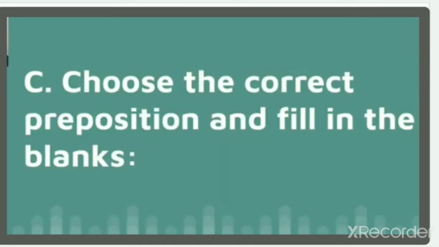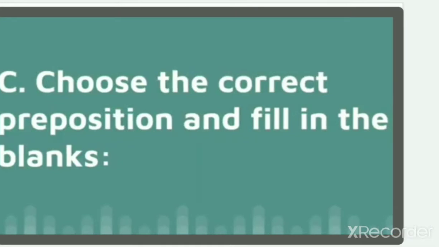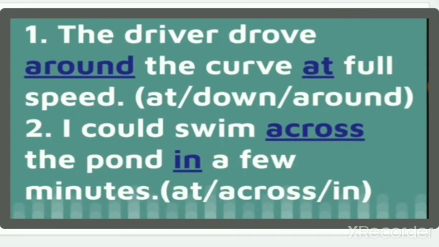Now we have to choose the correct preposition and fill in the blanks. We have: The driver drove dash the car dash full speed. You have the options at, down, around. The driver drove around the car at full speed.